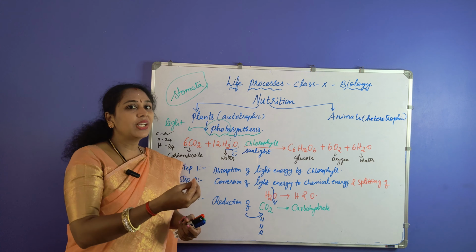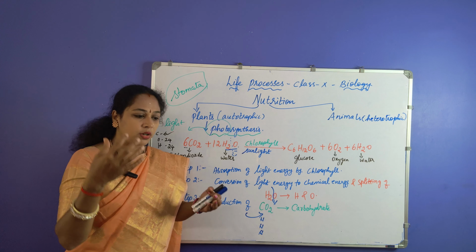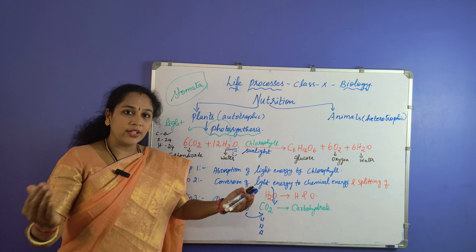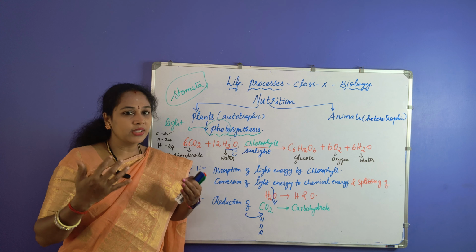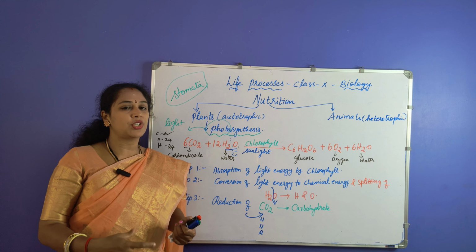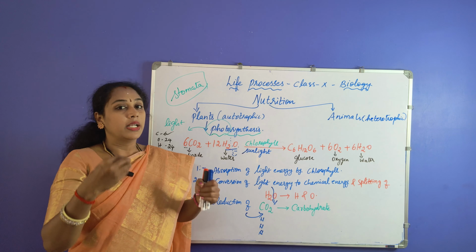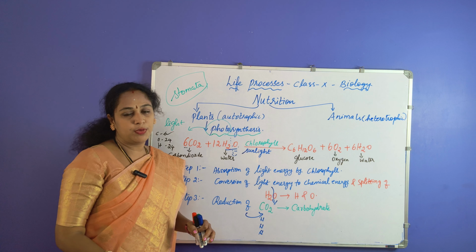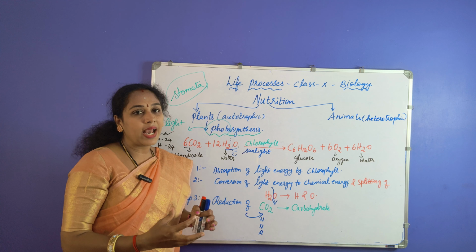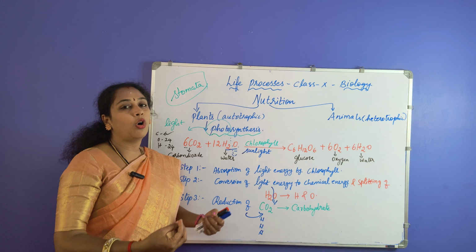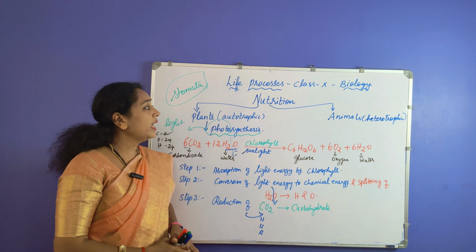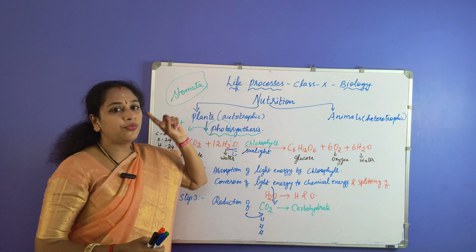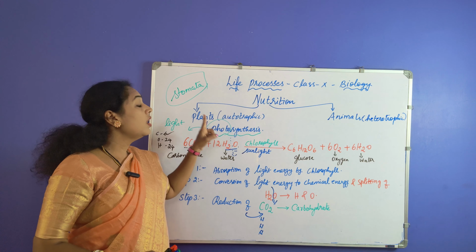The basic understanding is that cells combine to form tissue, tissues combine to form organs, and different organs combine to form the organ system, and each organ system is specialized in doing a particular function. Now, coming back to this concept of nutrition, each organism requires a different mechanism to break down food and get the nutrient inside the body. We first get into the first category, that is the plants.